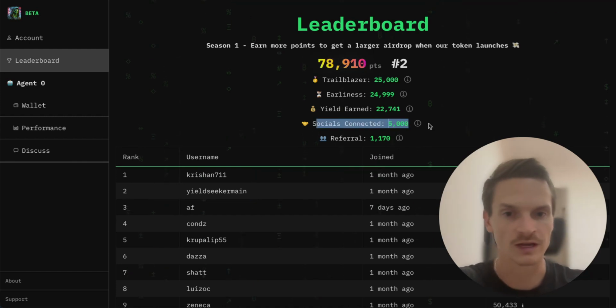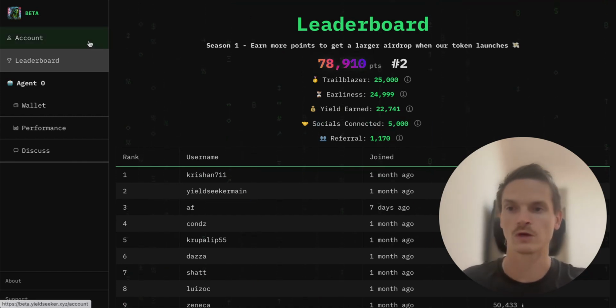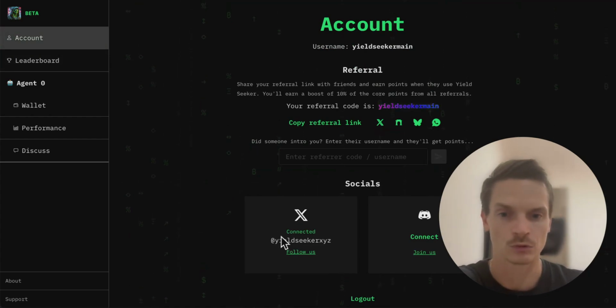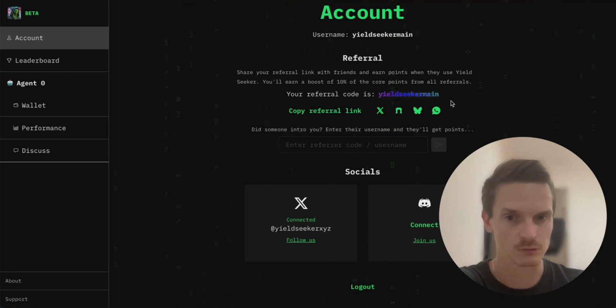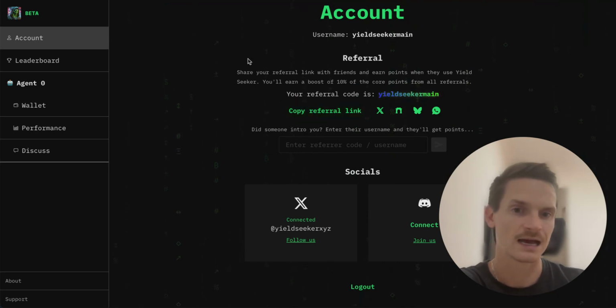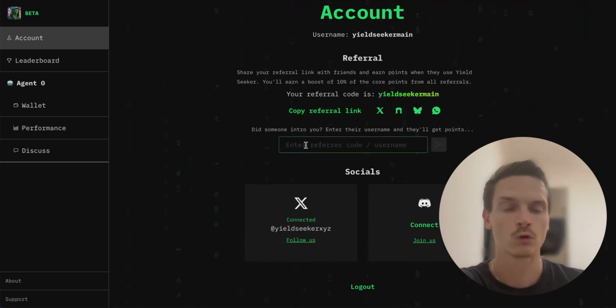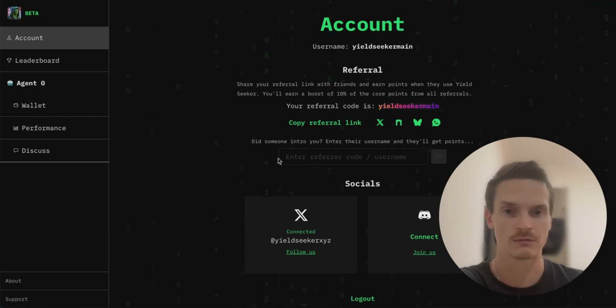there's another way of getting bonus, which is socials, right? So in the account page, you can connect up your X account and your Discord account, and if you connect your X account, you get 5,000 points. You connect your Discord, you get 5,000 points too, right? Now the account page also has the referral section, so you can copy this link and create a referral, or type in here if you got referred by someone and you didn't fill it in at the creation stage of your account, you can put it in here, right? And they'll get points.